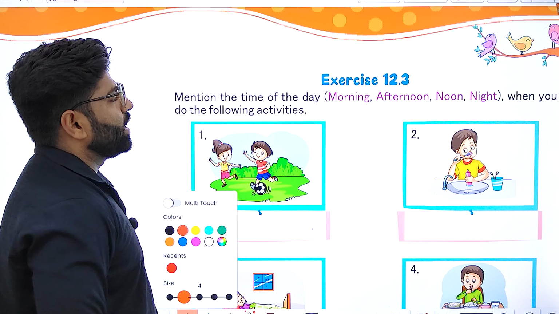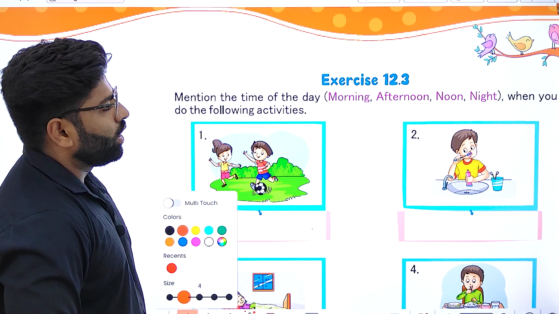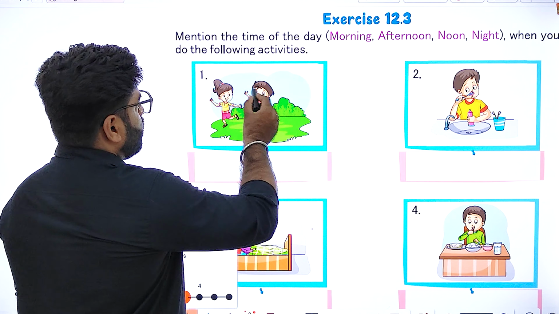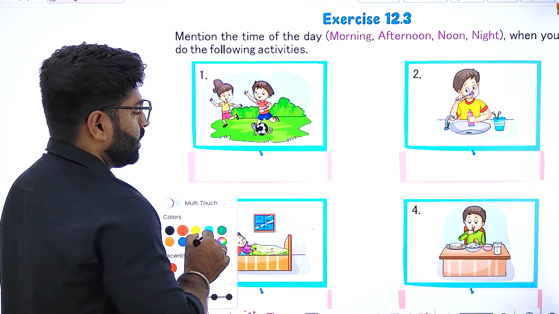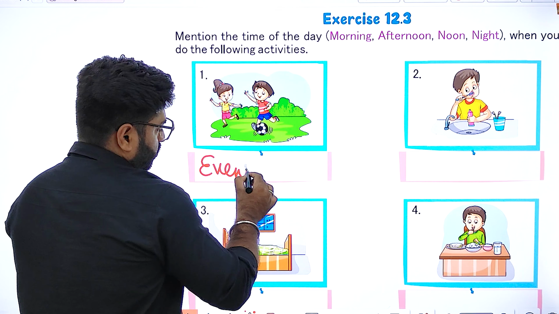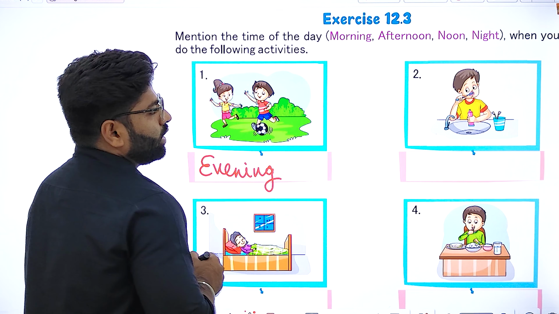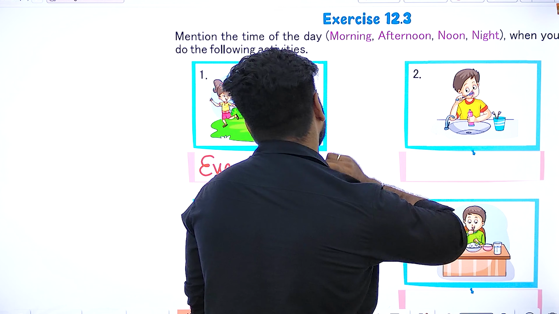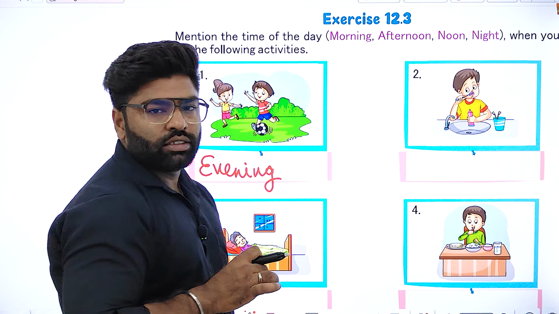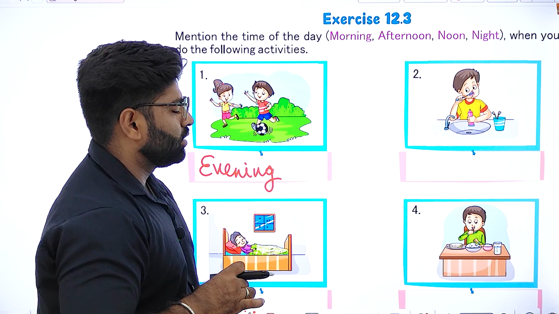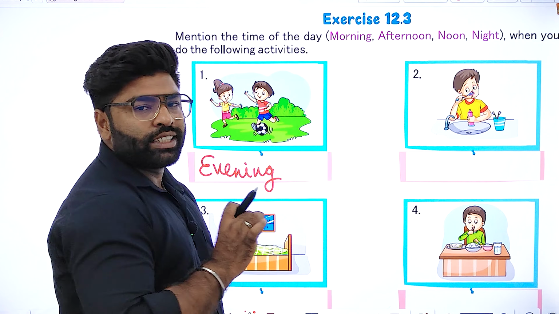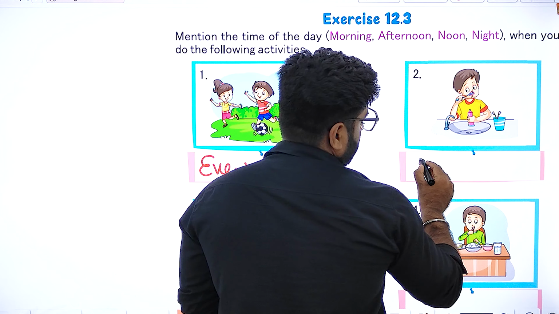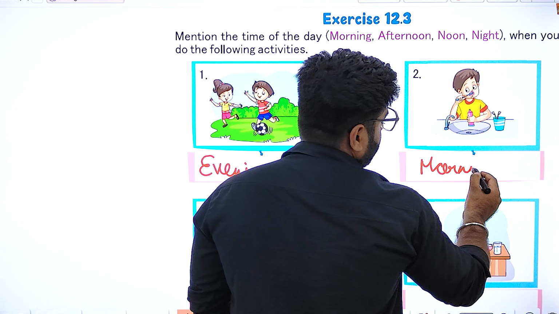Okay, here we are having our exercise 12.3. Mention the time of the day: morning, afternoon, night. Okay. Let's see what we are having here. So they are playing a game. When they are playing a game, I think they are in the evening time. Okay, next is question number two. He's brushing his teeth. Let's see when he brushes, maybe in the morning or night, because both the timings are there.